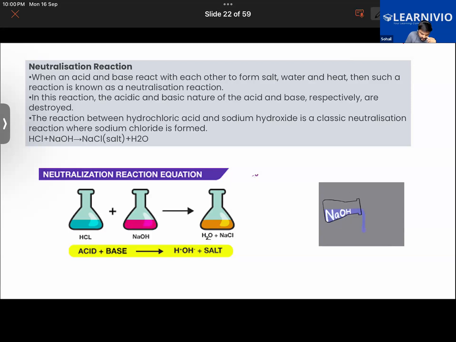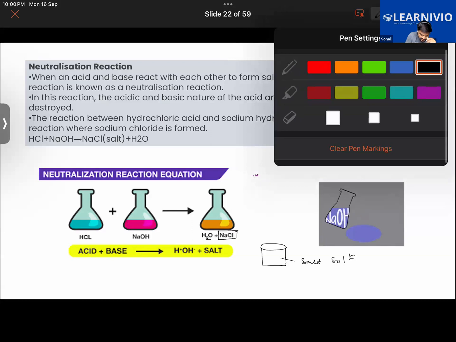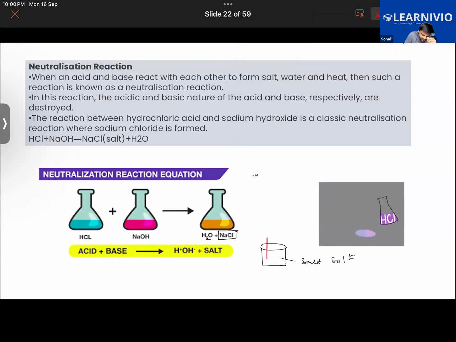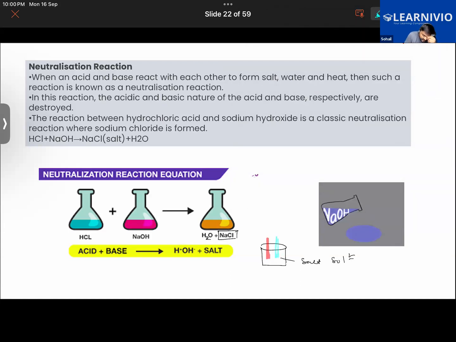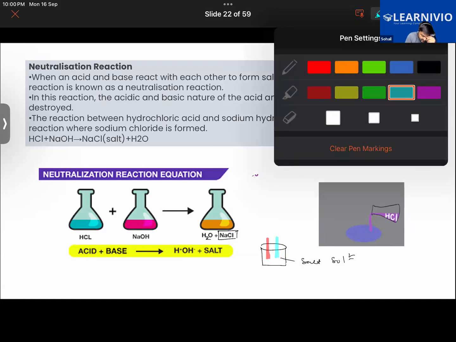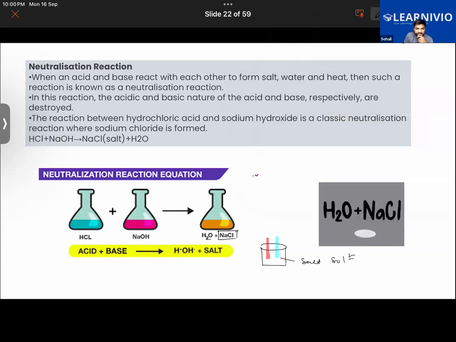So when we take out this salt and dissolve it in water, we have the salt solution, an aqueous solution of salt. When we dipped the red and the blue litmus paper in this, we observed no change. Neither the color of the red litmus paper is changing, nor the color of the blue litmus paper. So it was concluded that it is a neutral substance.